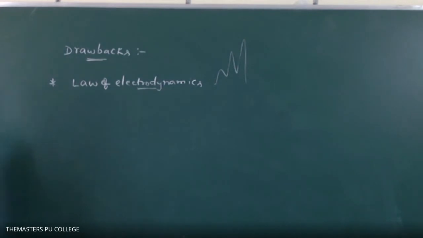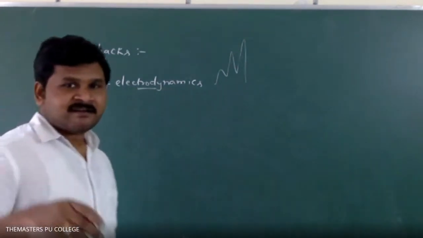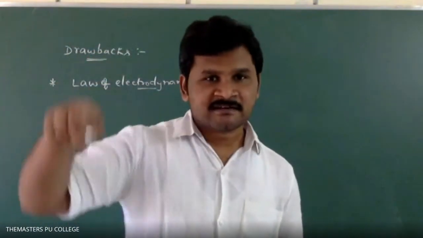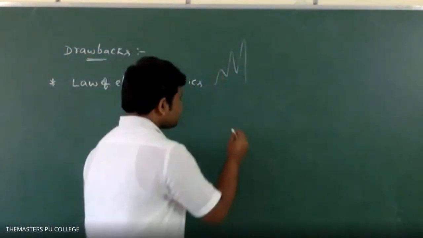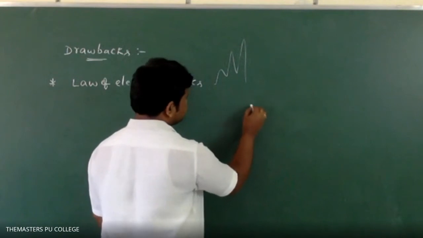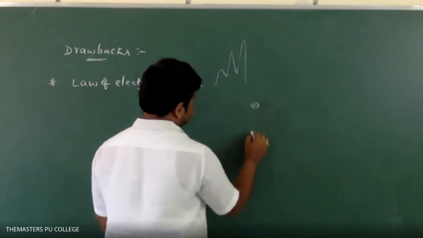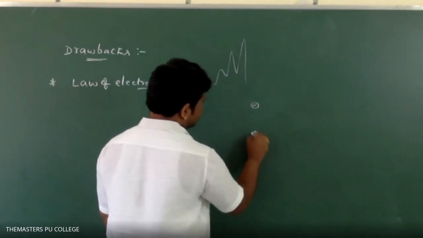Travels in a spiral path. This is the electron, this is the proton.